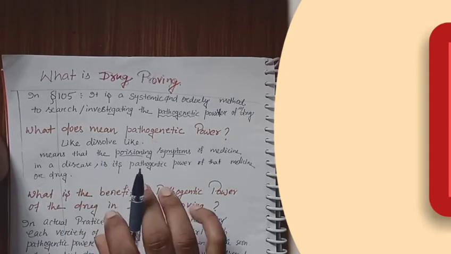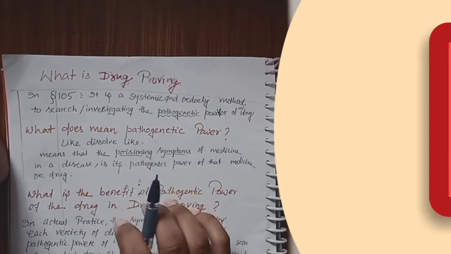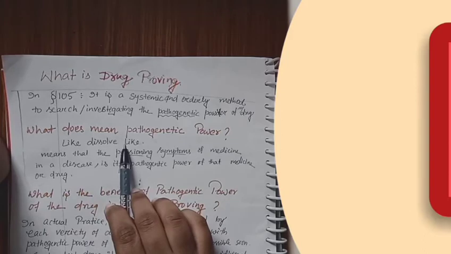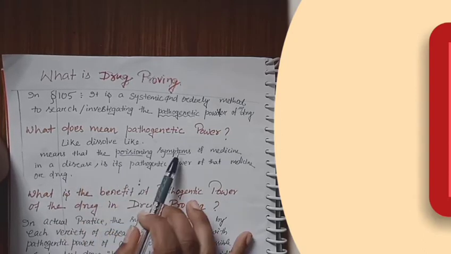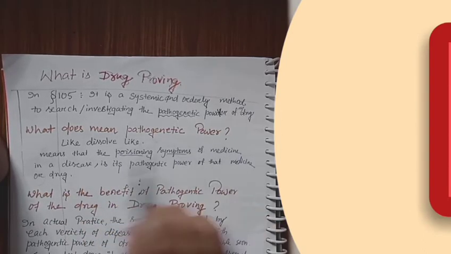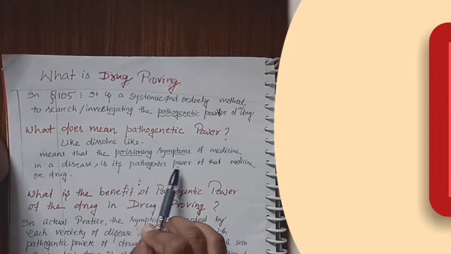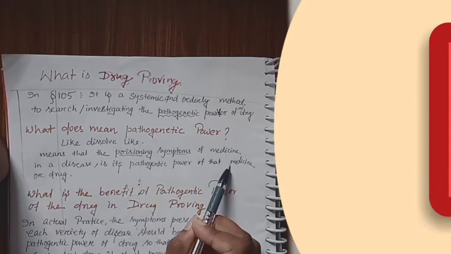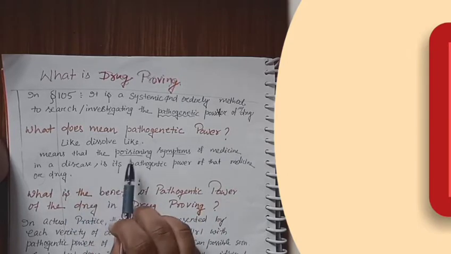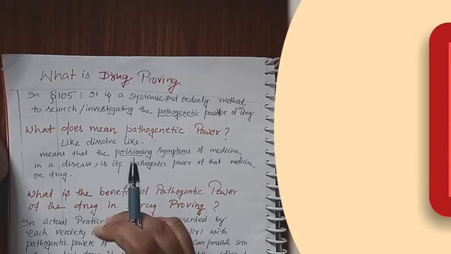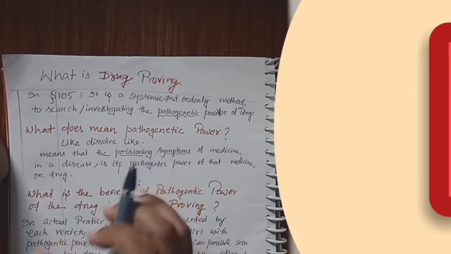We know a theory or principle, like cures like, meaning the poisoning symptoms of the medicine in a disease is the pathogenetic power of that medicine or drug. What does poisoning symptom mean? It means the symptoms that appear when we give the medicine to a healthy human being.